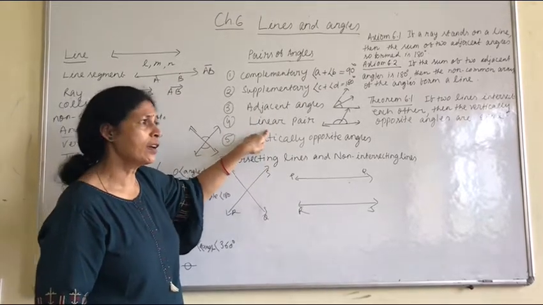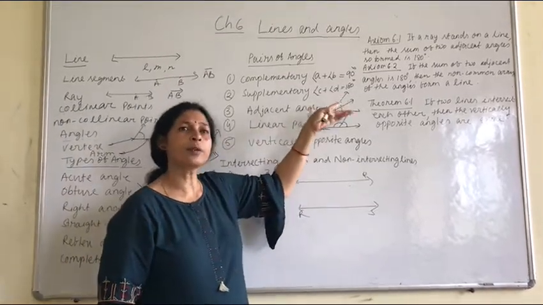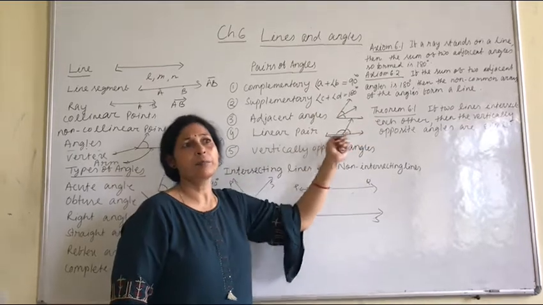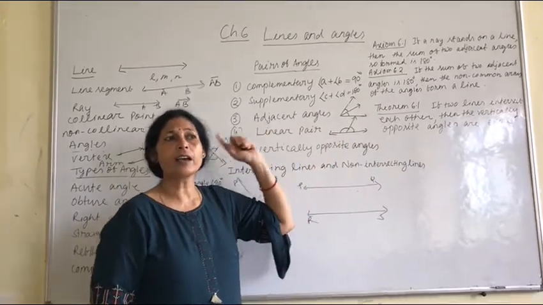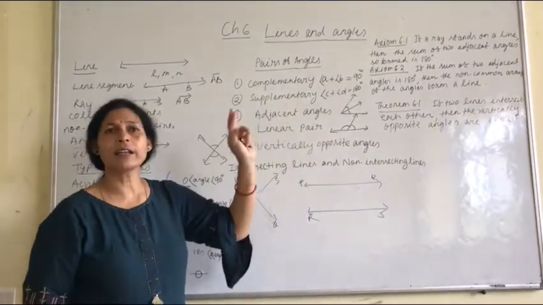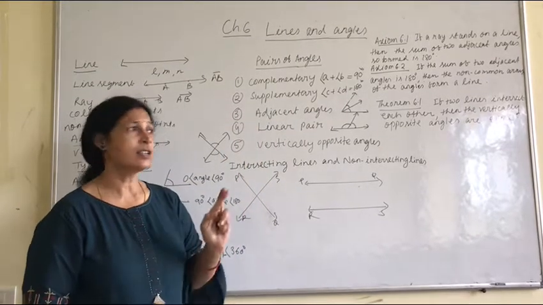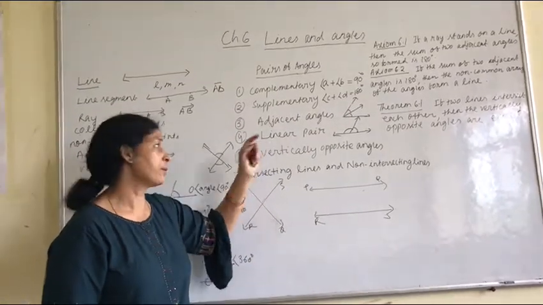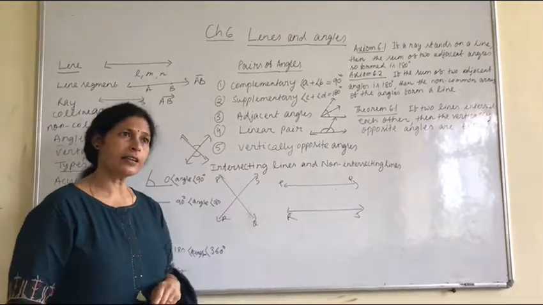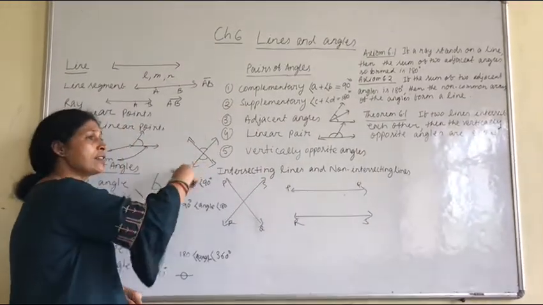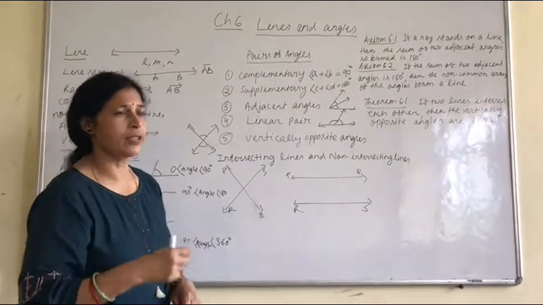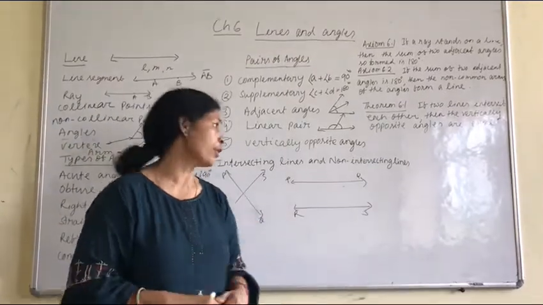Then linear pair: if the non-common arms of adjacent angles make a straight line, the sum of two adjacent angles is 180 degrees. This is a linear pair. Then vertically opposite angles: if two lines intersect, then two pairs of vertically opposite angles are formed.